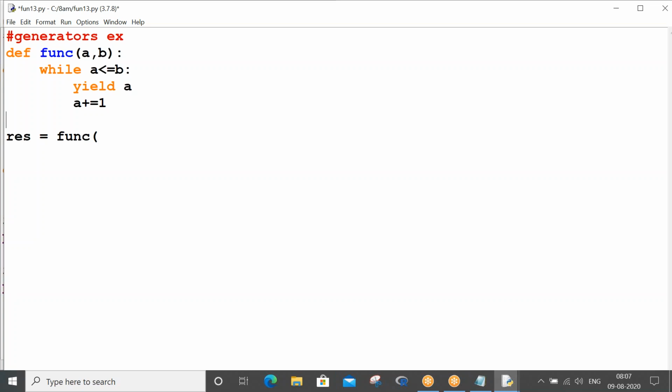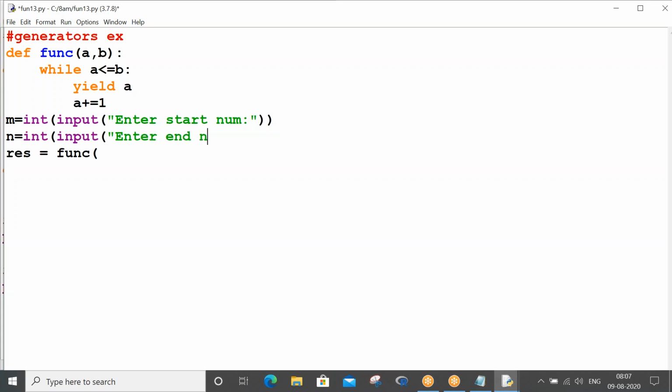So read those parameters: m is equals to int of input of enter start number, n is equals to int of input of enter end number, right? Now you have to say m comma n. You should not have any doubts here.